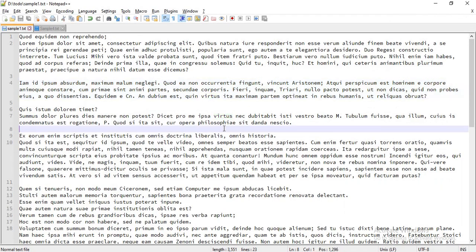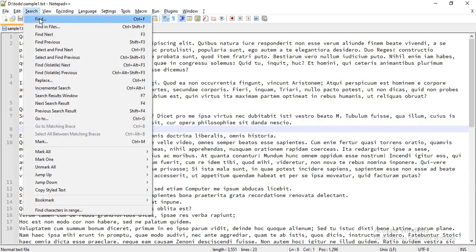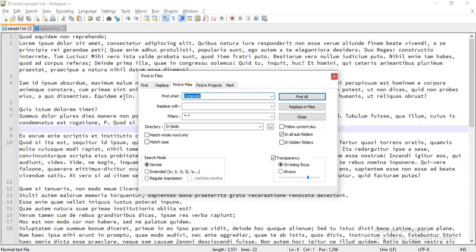Now coming to the next trick. Consider you have multiple files in your directory and you have written some text in a file, and you are not sure in which file you have written it. So you can directly search in that particular directory: go to Search and then Find in Files.